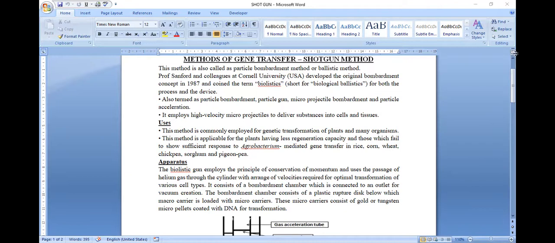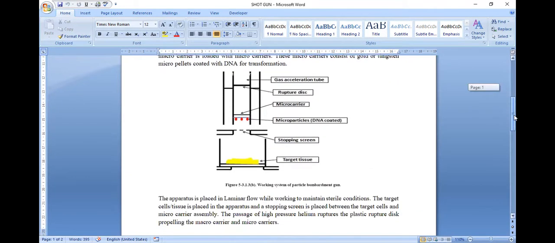So in the shotgun method, what will happen? A separate chamber will be there. The apparatus of the shotgun method appears like this. In the lower chamber, they will place the target tissue or target cells. Plant cells will be placed in this region. Here in this region, a stopping screen will be there. And in the bombardment chamber, a gas acceleration tube will be there.